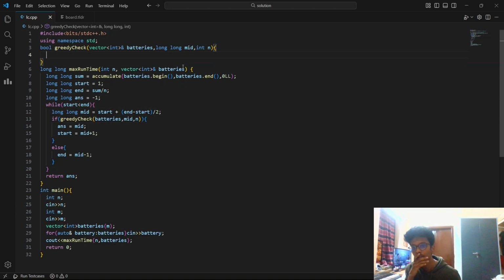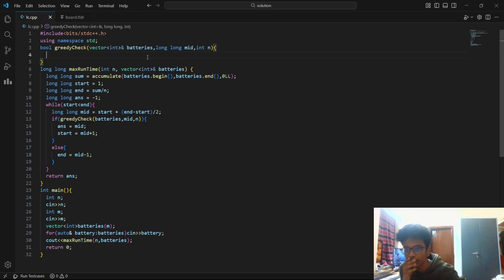Now, thinking of the greedy check, this is the most crucial part. The rest of the problem is just a piece of cake if you are able to figure this greedy check out. So, how can we actually derive that a particular value of mid is a valid time? Like your computers can run for this amount of time. How can you do that? That's the crucial part here. Is it doable? I guess it's doable.